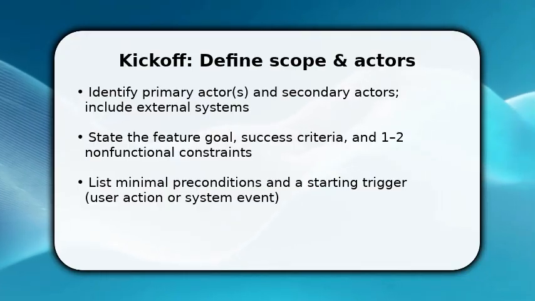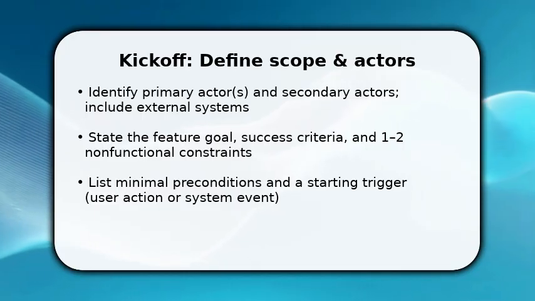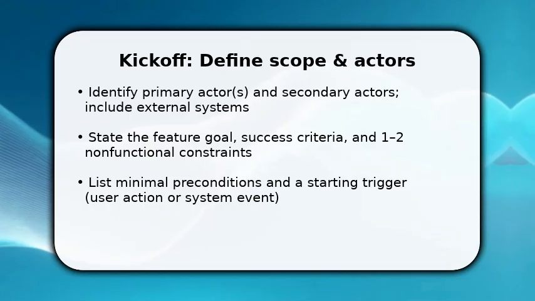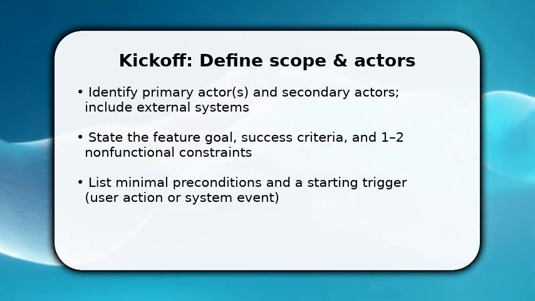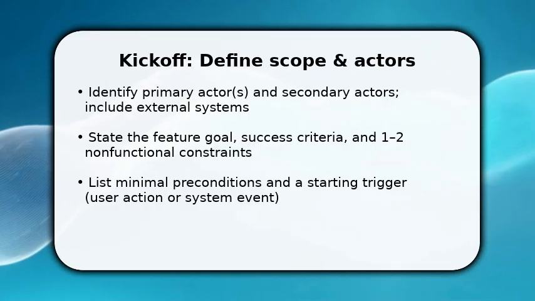You start by naming the user and systems that interact with the feature, because clarity here directs every step that follows. Once actors are clear, write a single, measurable goal and attach success criteria so you know when the use case is done. Make sure to capture only essential preconditions and the trigger event. That keeps the scenario executable.